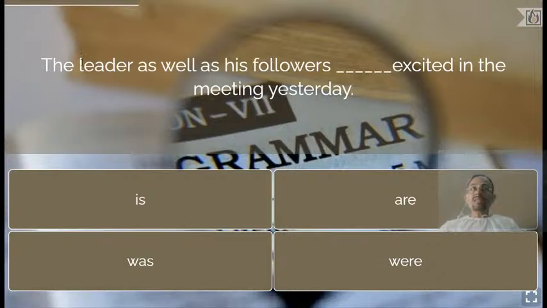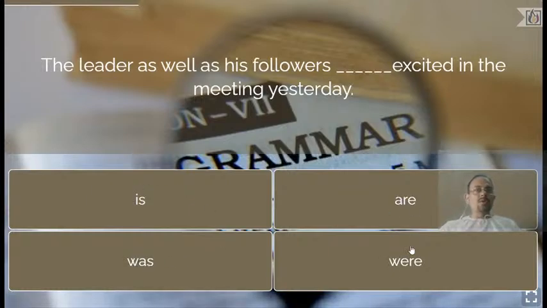If in a sentence two subjects are joined by as well as, always remember that the verb will agree with the first subject. So which is the first subject? The leader is the first subject, and as the leader is third person singular, the verb should also be singular. Understood? So which is the singular verb here? There are two singular verbs here, one is, another is was.